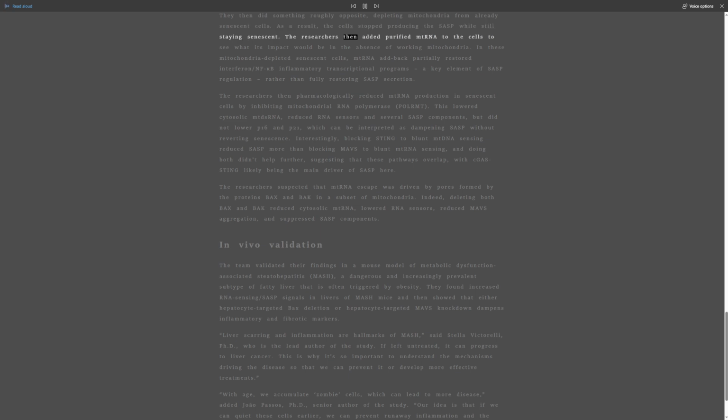The researchers then added purified mtRNA to the cells to see what its impact would be in the absence of working mitochondria. In these mitochondria-depleted senescent cells, mtRNA add-back partially restored interferon/NF-kappa B inflammatory transcriptional programs, a key element of SASP regulation, rather than fully restoring SASP secretion.